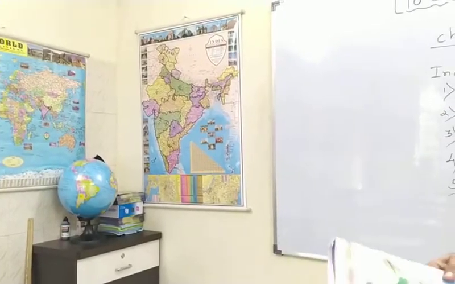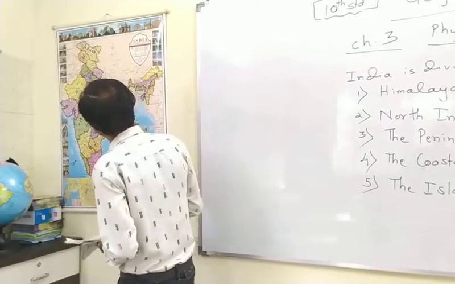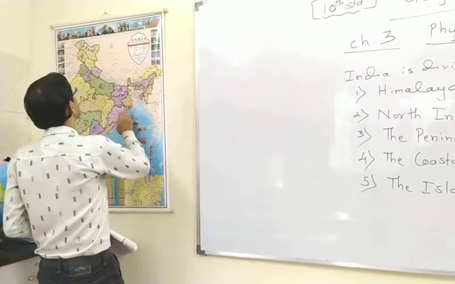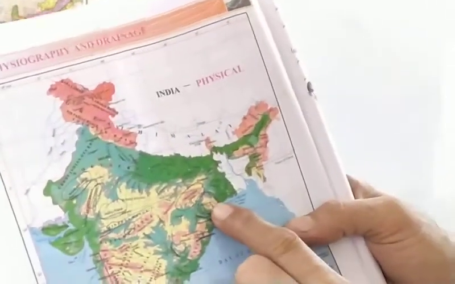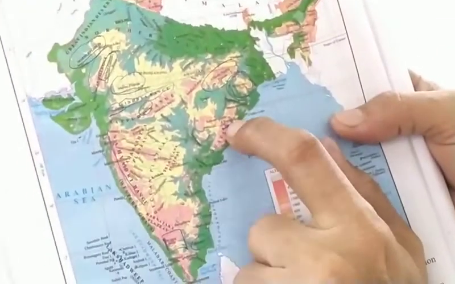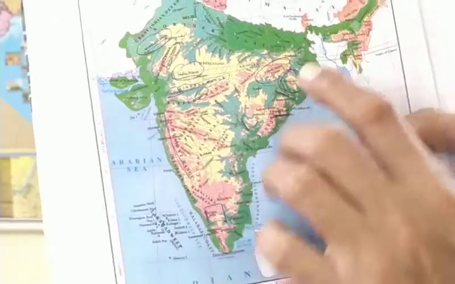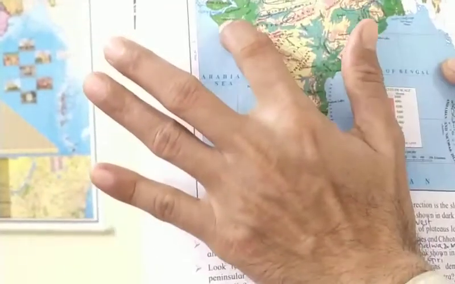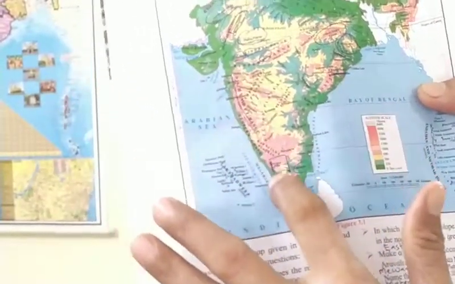Now name the peak shown in the Eastern Ghat. Mahendragiri. Actually, Mahendragiri lies here, but I will show you on this map. You can see Mahendragiri here, the peak shown in the Eastern Ghat. This is the Eastern Ghat, and this is the Western Ghat.